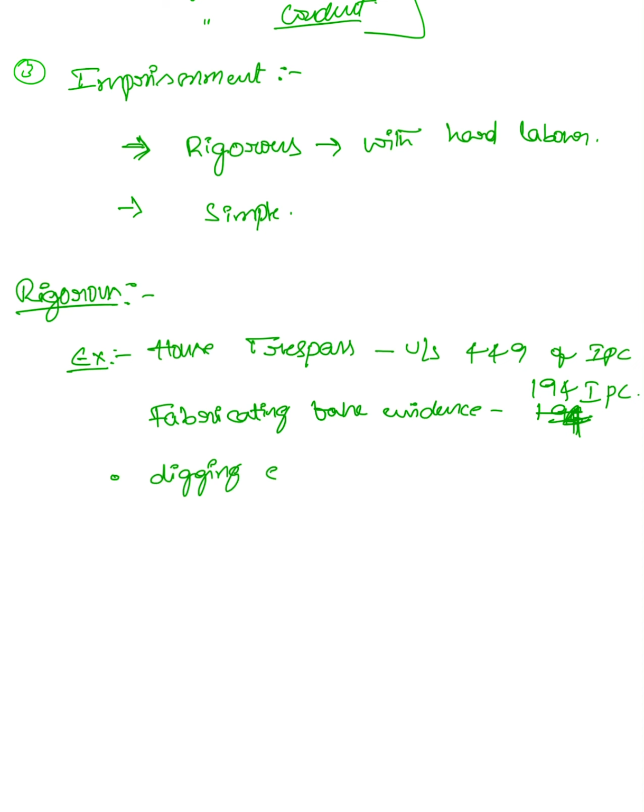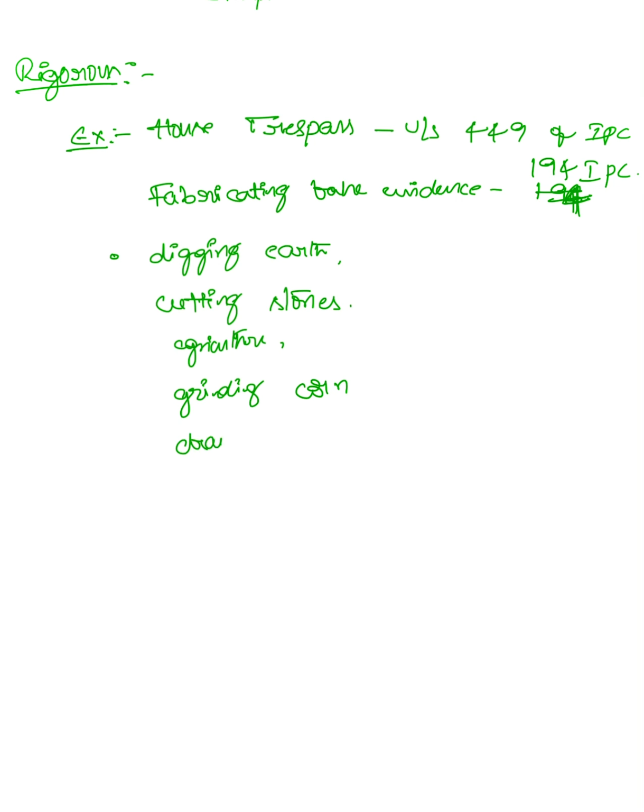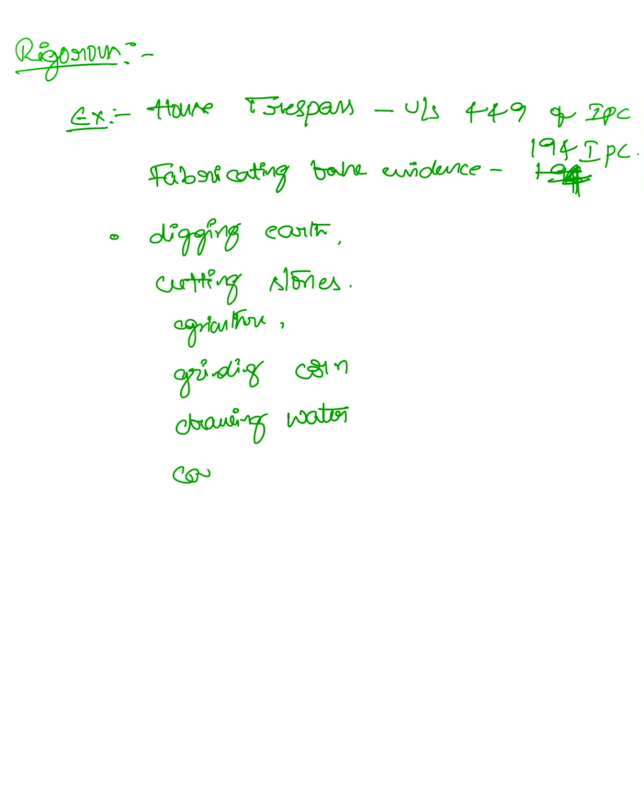Hard labor means digging earth, cutting stones, agriculture, grinding corn, drawing water, carpentry, etc. The Supreme Court suggested that the offenders imposed hard labor should be paid minimum wages. Minimum wage anta 35 rupees per day.